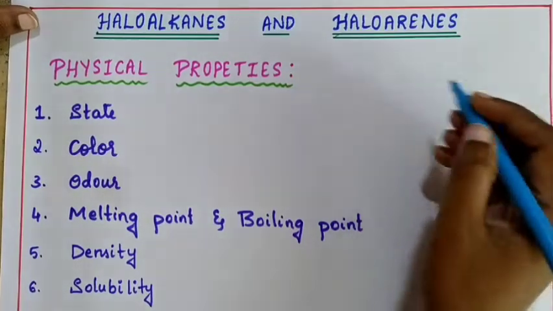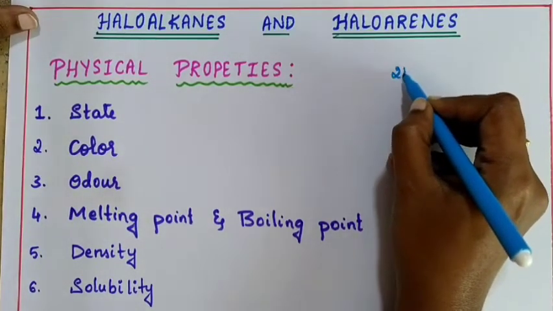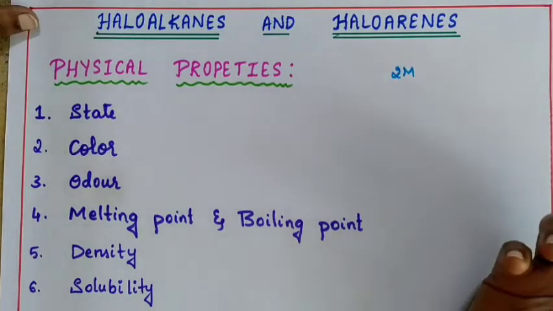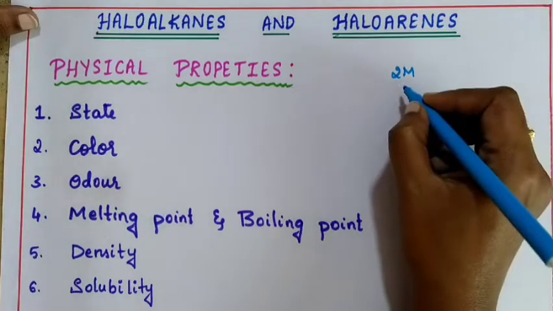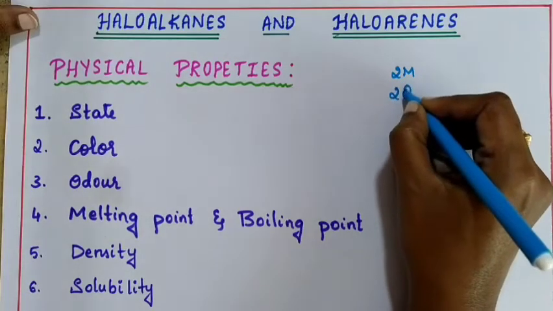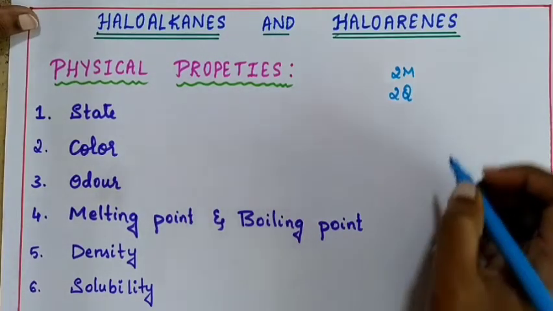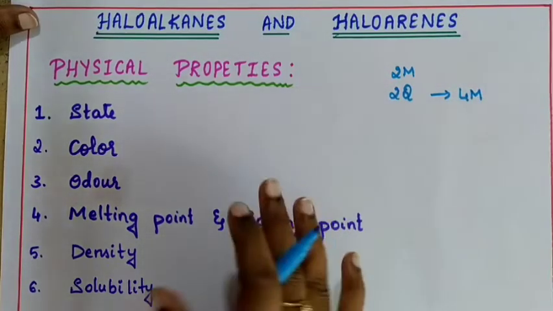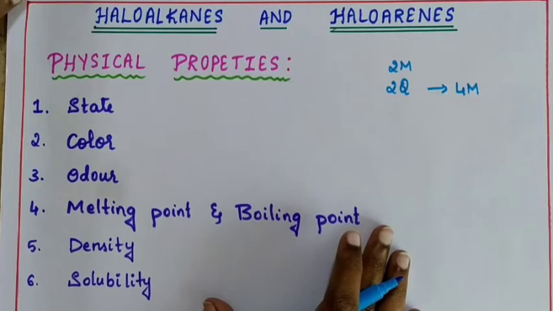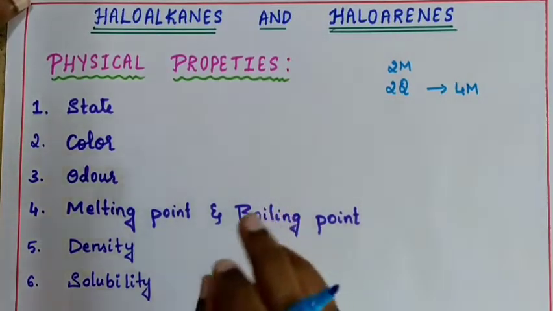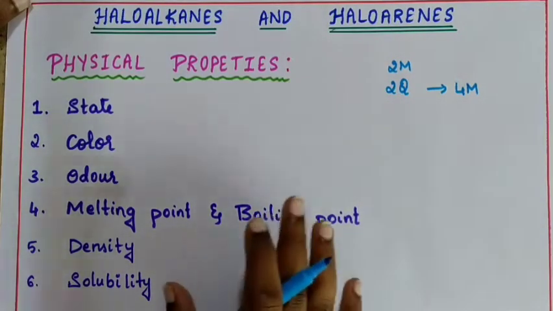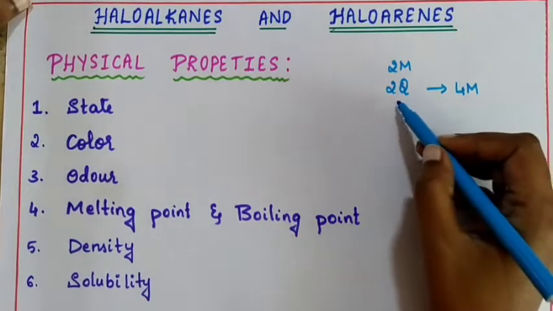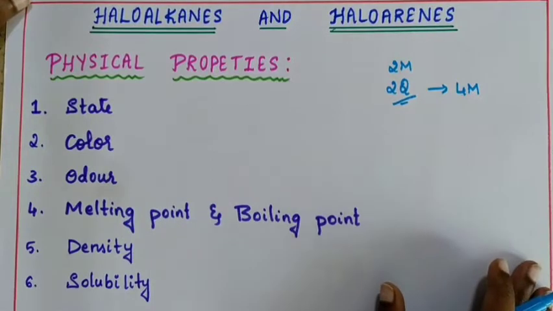In your board examination, it can be a question for 2 marks, and in competitive examinations like NEET, JEE and CET, they can ask 2 questions based on this concept, physical properties. That means you are going to get a minimum of 4 marks from this concept. This is very easy, guys. Many students will ignore these physical properties, but remember, this is very important and also very easy. If you understand it once, you can answer all the questions based on these physical properties.